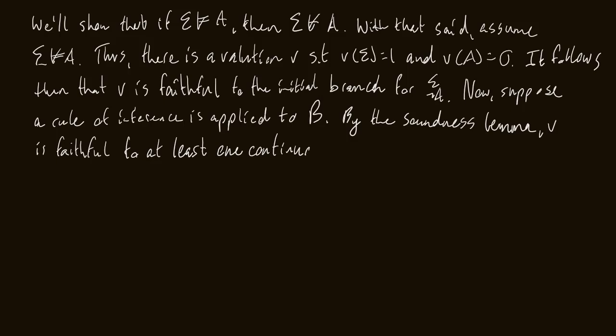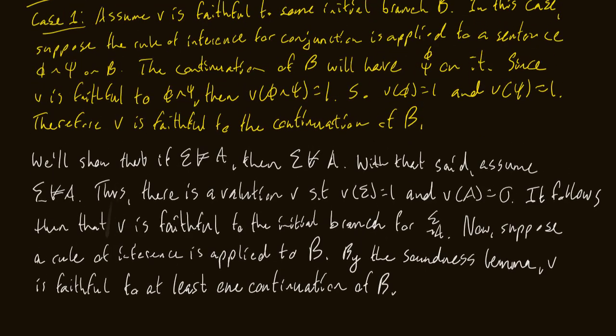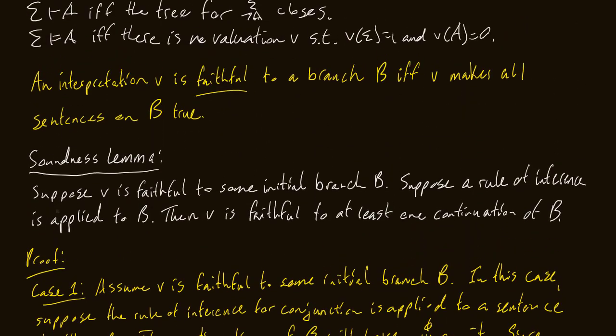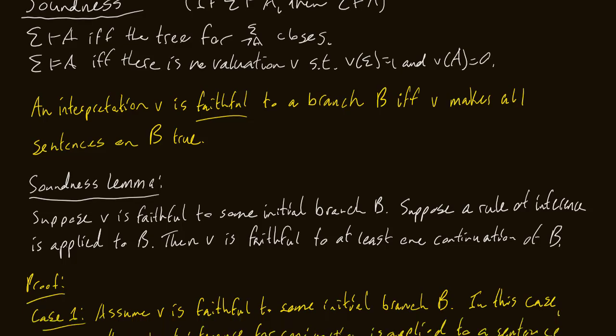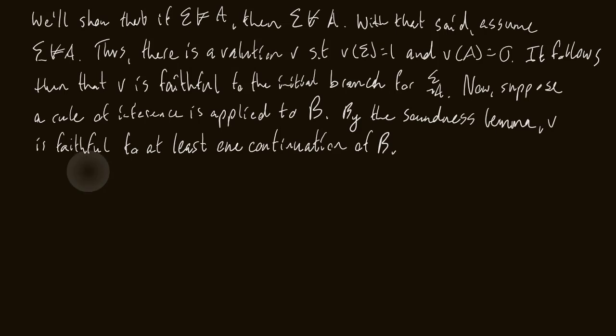Now, we've done all that, but let's not forget where we're trying to go, right? We want to show that sigma does not syntactically entail A. Well, what does that mean? Let's look at our definitions, right? Sigma syntactically entails A if and only if the tree for sigma, not A, closes. Well, we want to show that sigma does not syntactically entail A, so we want to show that the tree for sigma, not A, remains open. Okay, so that's our goal. We want to show that that tree will remain open.